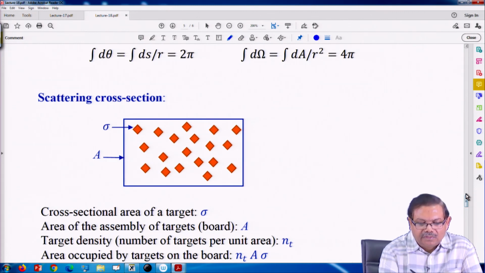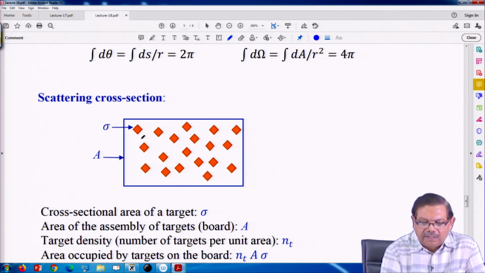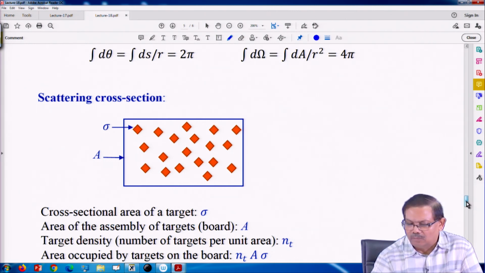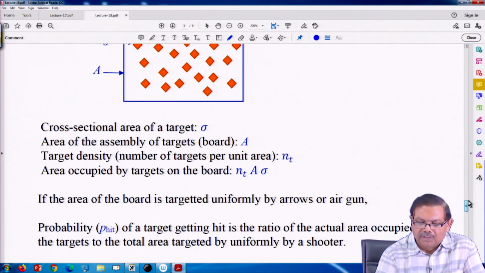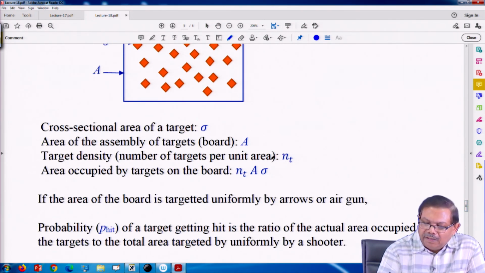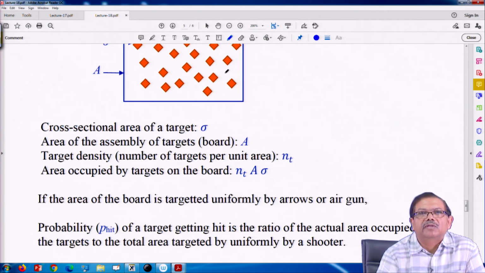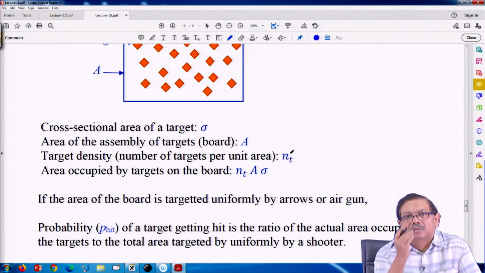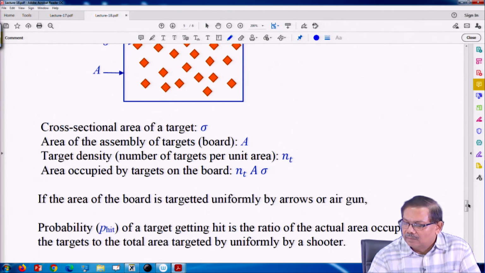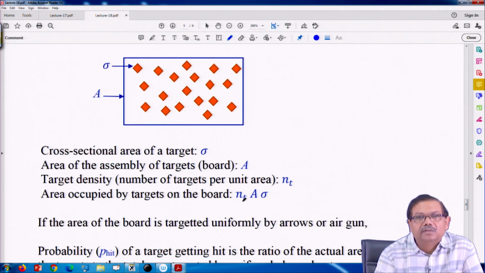Now, here is some board and there are targets. Targets have area sigma, that is the cross section of a target. A is the area of the board. Okay. And Nt is the number of targets per unit area, so that is called the target density. Then the area occupied by all targets would be target density times area, the number of targets, times their area.